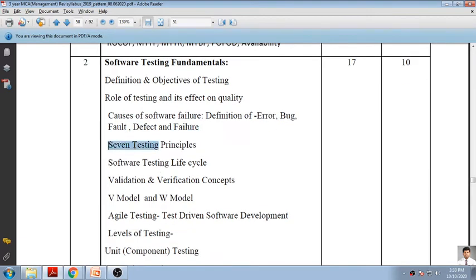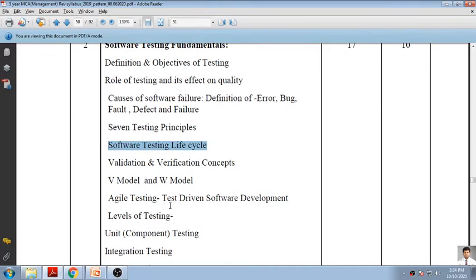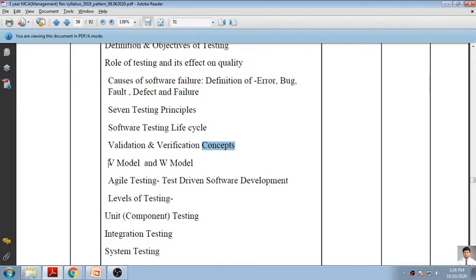Then we'll go for the 7 testing principles. Then there is a separate life cycle, that is the software testing life cycle. Then what is exactly the meaning of validation and the meaning of the verification concept. Then there are 2 models, the V model and the W model. We'll go into detail. Then agile testing, where test driven development is one of the techniques being used in agile testing.